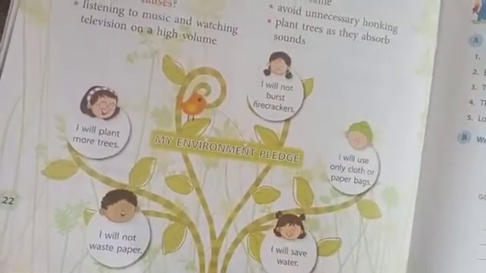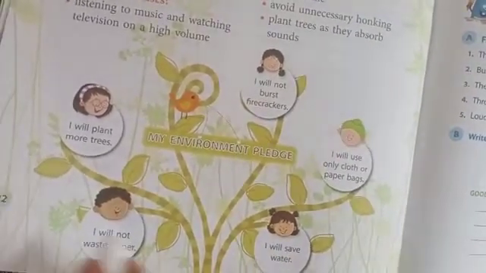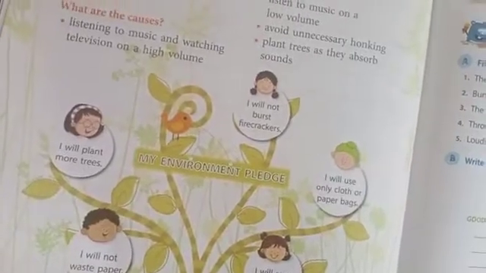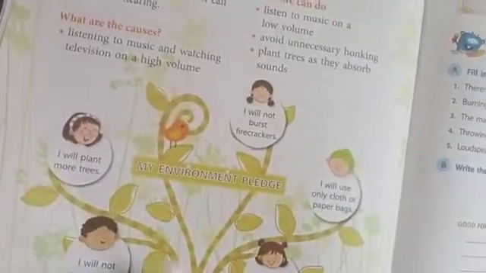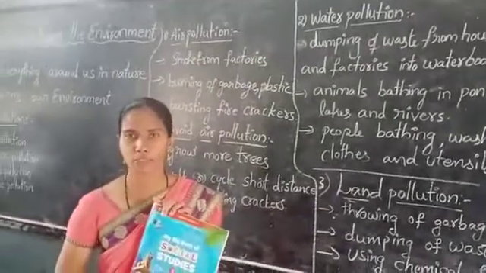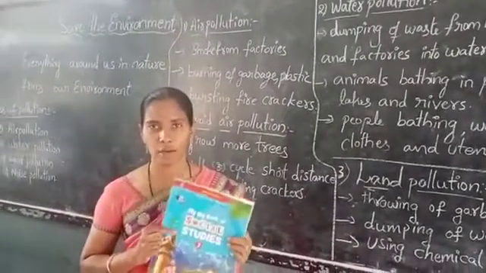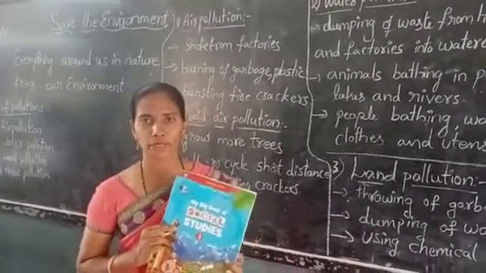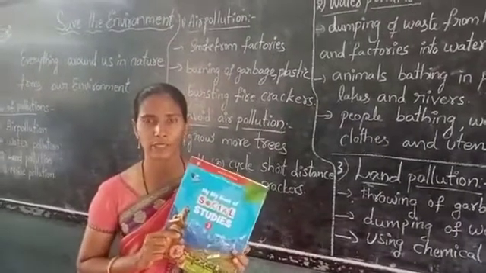I will save water. I will not waste paper. In this way you have to take a pledge to save our environment. So children, we take our responsibility to save our nature and our environment. That's all for today's class, we will meet in the next class.